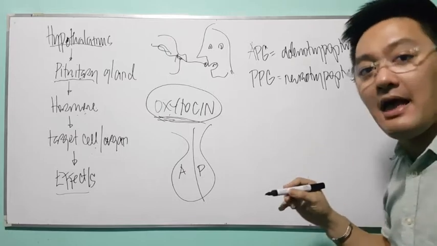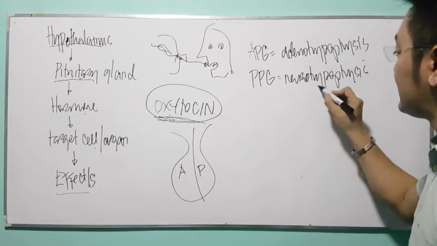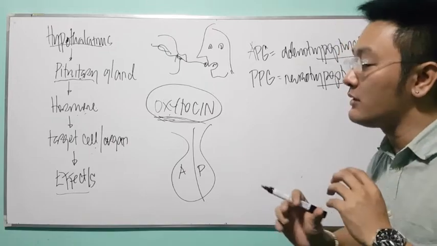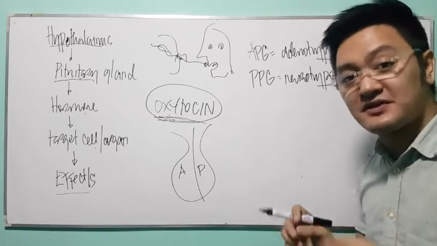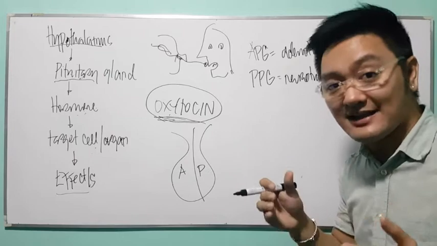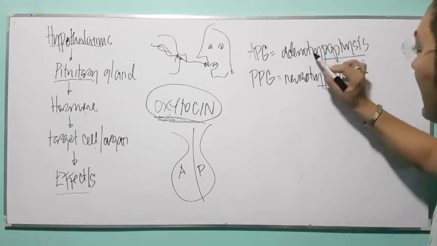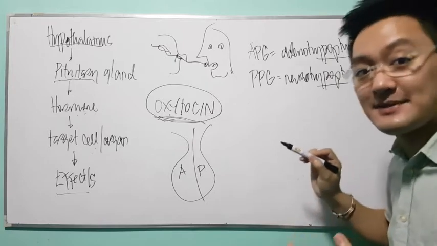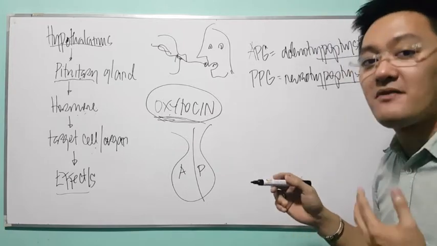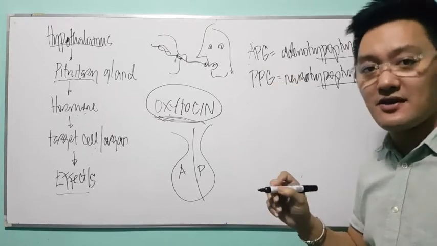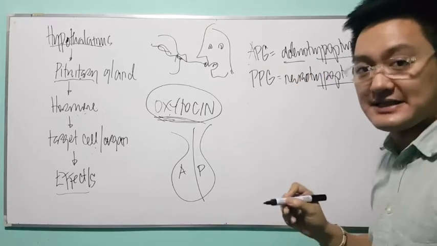Remember, I said another name of pituitary gland is hypophysis. By the way, what is a surgical procedure? Removal of pituitary gland. Remember, we said removal ends with ectomy, right? So removal of pituitary gland is what we call hypophysectomy. Can you follow? Hypophysectomy. Anyway, let's go back. Anterior pituitary gland, you also call this your adenohypophysis.